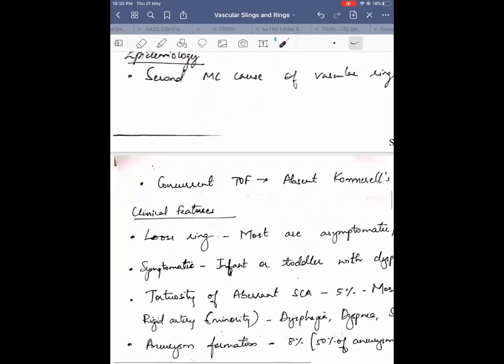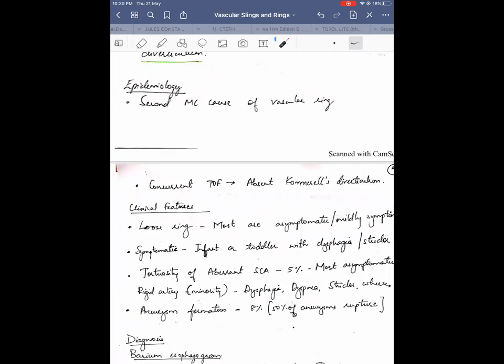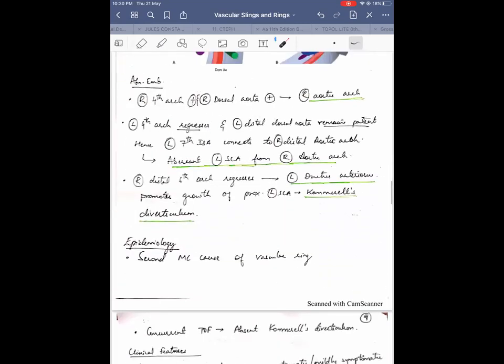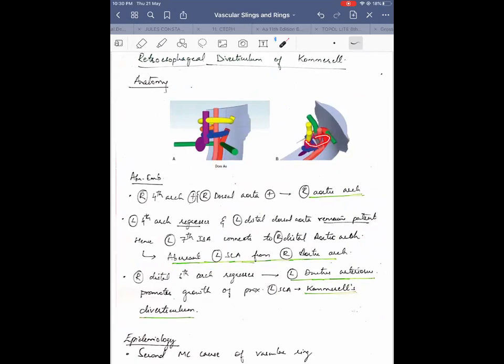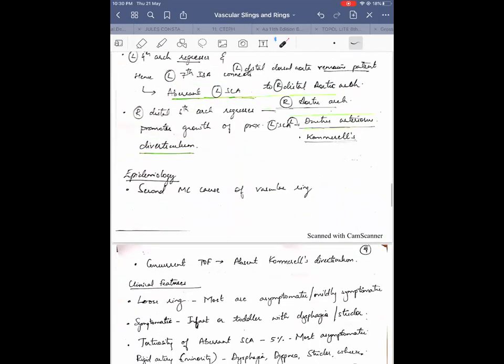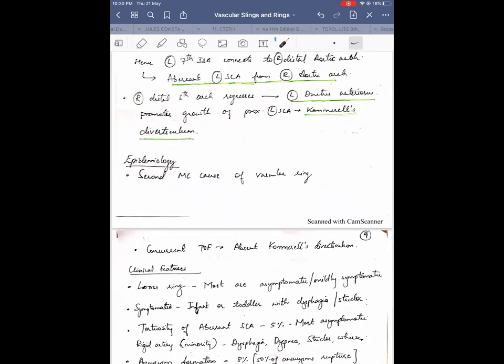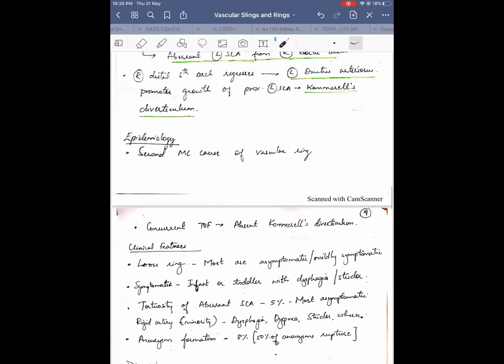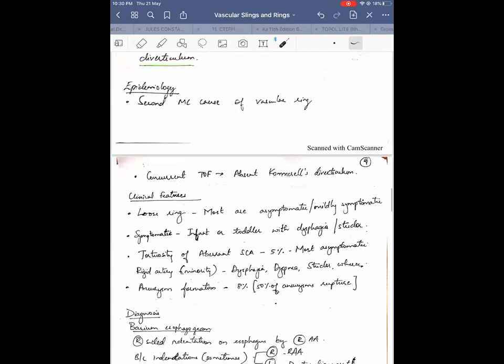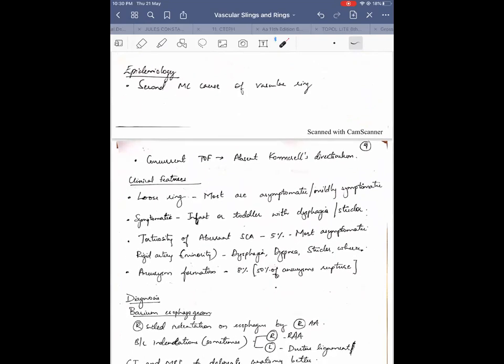Now, clinical features. This is a loose ring because there is only a ligamentum arteriosum, unlike another aortic arch here. So it is looser than what we are seeing in a double aortic arch. So most of them are asymptomatic or only mildly symptomatic. And whenever they are symptomatic, they present later than double aortic arch. Double aortic arch, most of them present in the neonatal period. Here they present in infancy or toddlerhood with dysphagia or stridor.